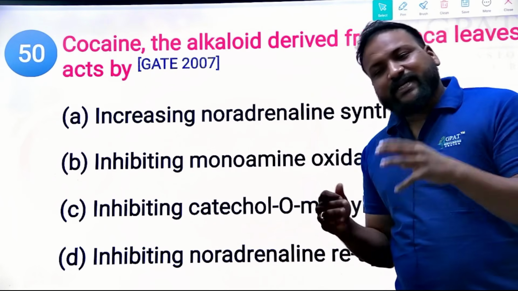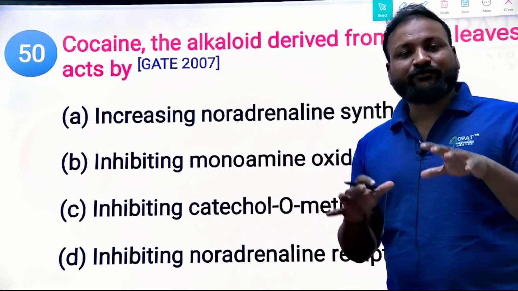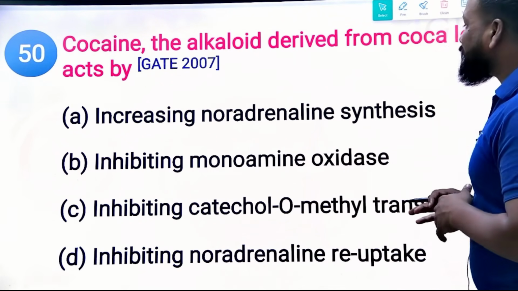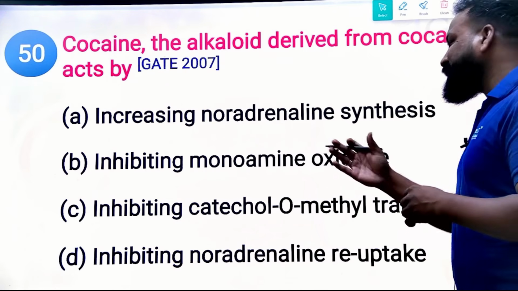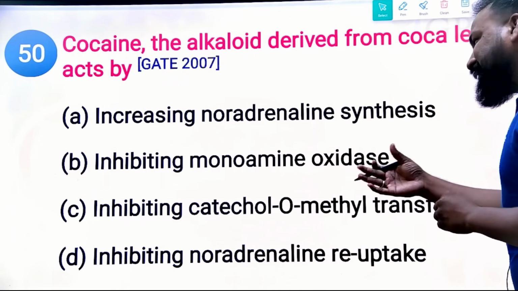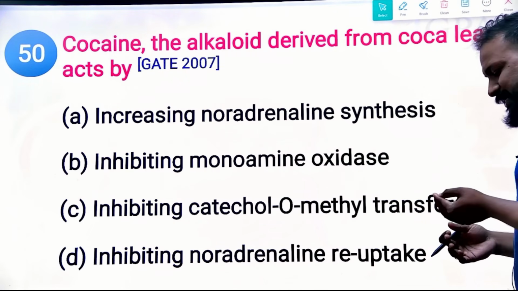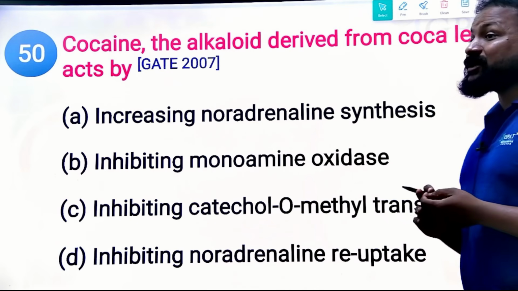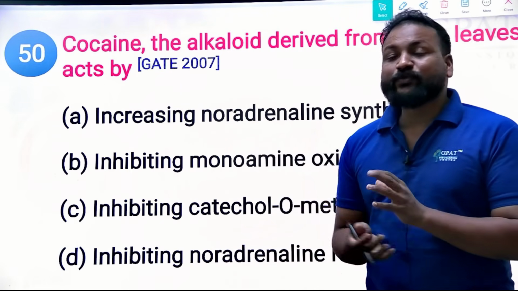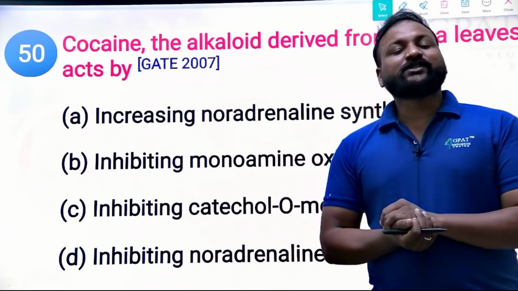Cocaine, the alkaloid derived from the coca leaves, acts by... what is the function of cocaine? Every secondary metabolite has its own function. Now they're asking for the cocaine function. Options: it increases noradrenaline synthesis, it inhibits monoamine oxidase, it inhibits catechol O-methyltransferase, or it inhibits noradrenaline reuptake. So what is the function of cocaine?